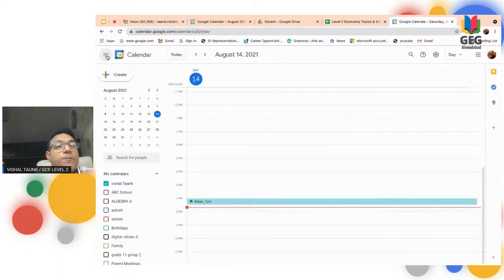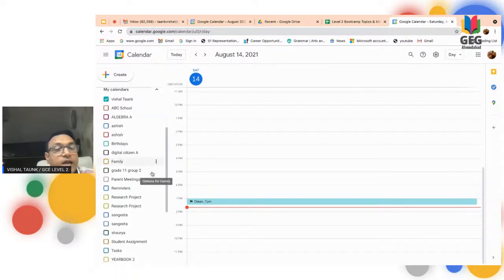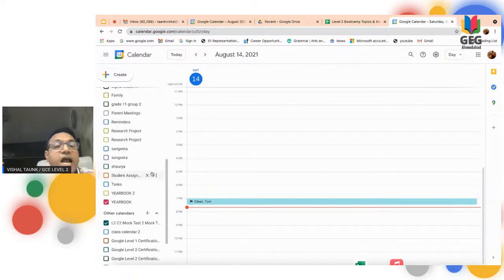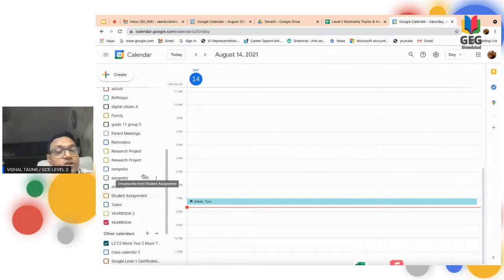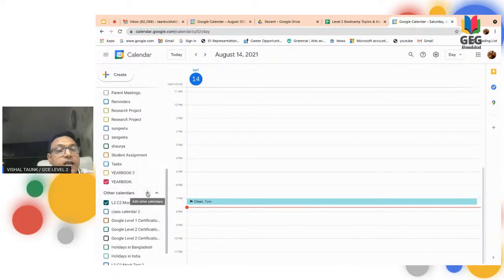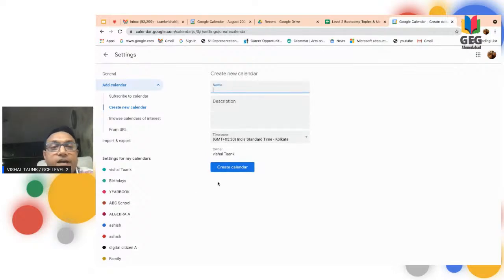Apart from this, another topic I have in mind is how to add a new calendar. If you scroll down here, you can click on this plus icon and go for creating a new calendar. If you want to create a new calendar by any name, you can select your name. Like, I want to create a Vishal personal calendar, by this name, my personal stuff.